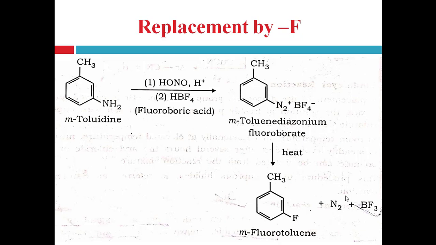So first of all, the NH2 group is converted into a diazonium chloride group, right? And simultaneously it reacts with fluoroboric acid and is converted into metatoluene diazonium fluoroborate salt, right? Now this metatoluene diazonium fluoroborate salt is heated and it is converted into metafluorotoluene. Simultaneously it releases N2, that is nitrogen gas, and BF3, that is boron trifluoride.